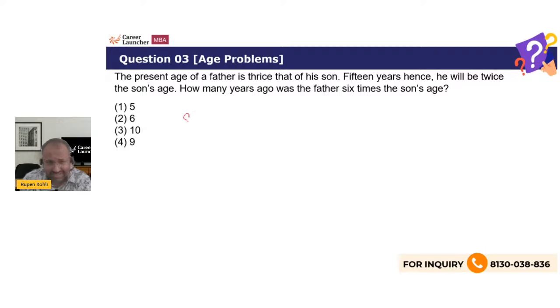Let's say son is x years old currently. So how much is father right now? 3x, right? So what happens 15 years later? He'll be twice of the son's age. So what is the equation we can write? After 15 years, father will be 3x plus 15, son will be x plus 15, and 3x plus 15 would have then become twice of x plus 15. It is the simple equation to solve for your x.